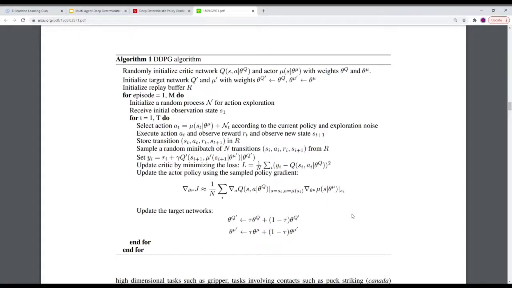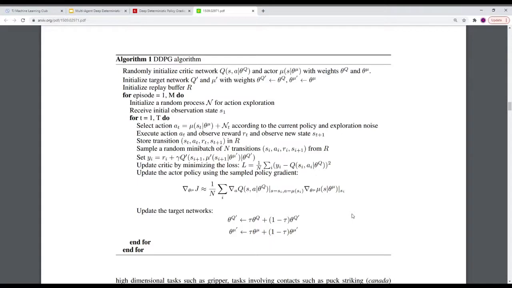So the target actor and the target critic, these target networks, are what we use during runtime. And during every iteration of training, the weights that are actually updated are for the running actor and the running critic. But during every iteration, we take a portion of the weights from the running actor and critic and bring them over to the target actor and the target critic.